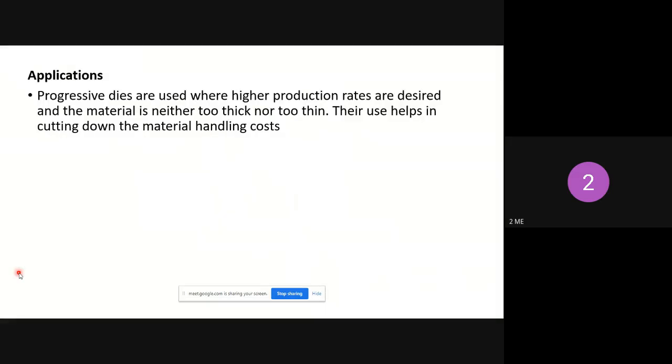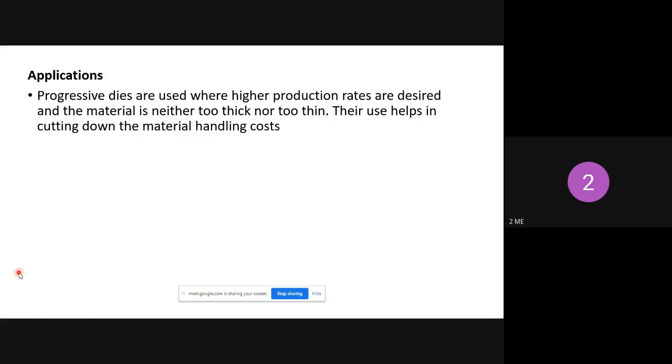So this is the application of progressive die. Progressive dies are used where higher production rates are desired and the material is neither too thick nor too thin. Their use helps in cutting down the material handling cost. So what is a progressive die?